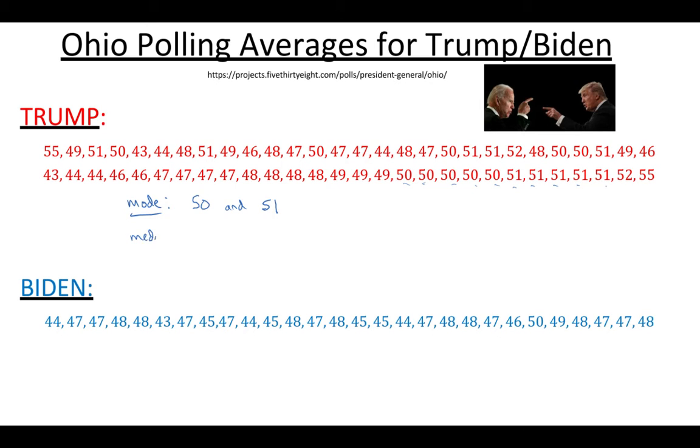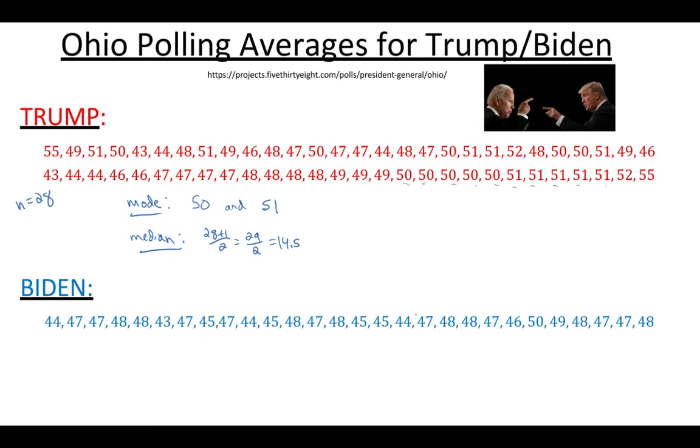The median, that's where we need to figure out how many values we had. In this case, n was 28. It's 28 polls, n equals 28. So we did 28 plus 1 over 2. It's 29 over 2, and that gives you 14.5.